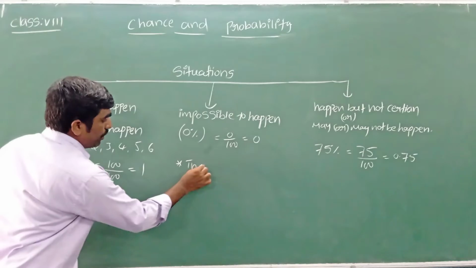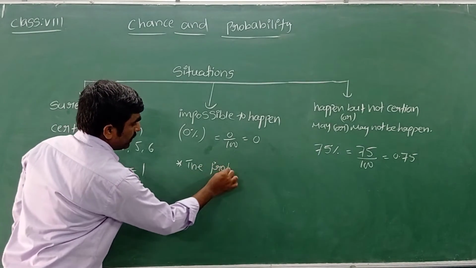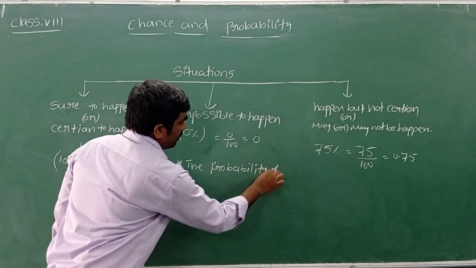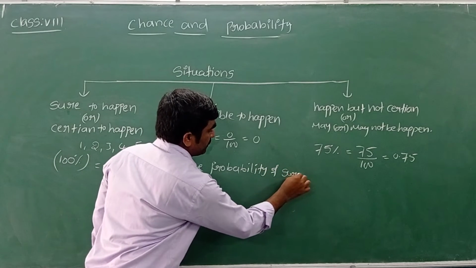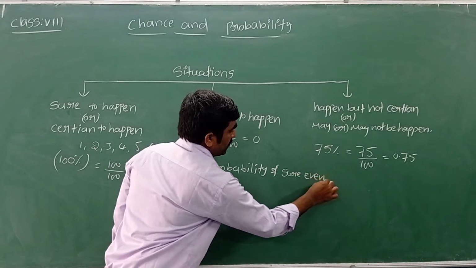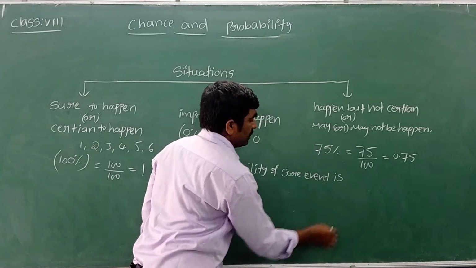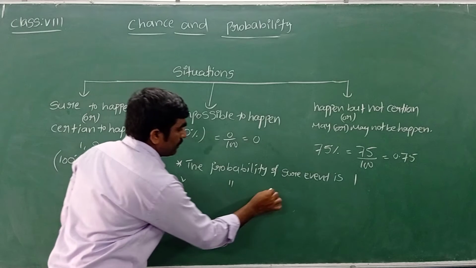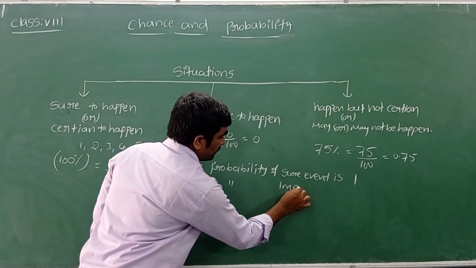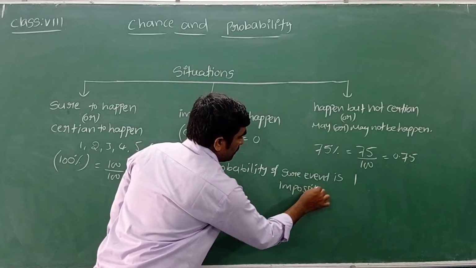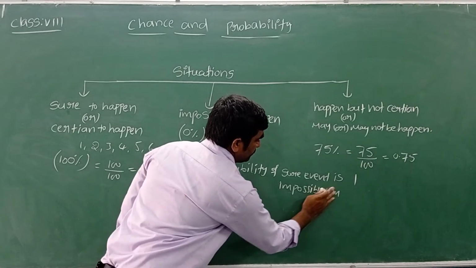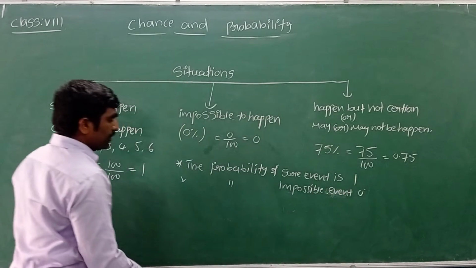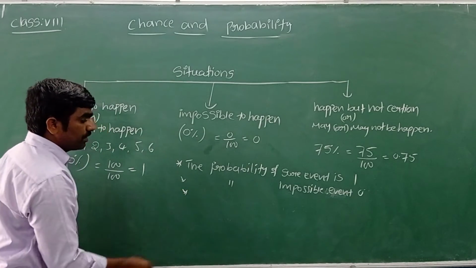We can write the probability of a sure event is 1. And similarly, the probability of an impossible event, what can we call it now? Impossible event, sorry, the probability of an impossible event is 0. So what can we say now in conclusion?